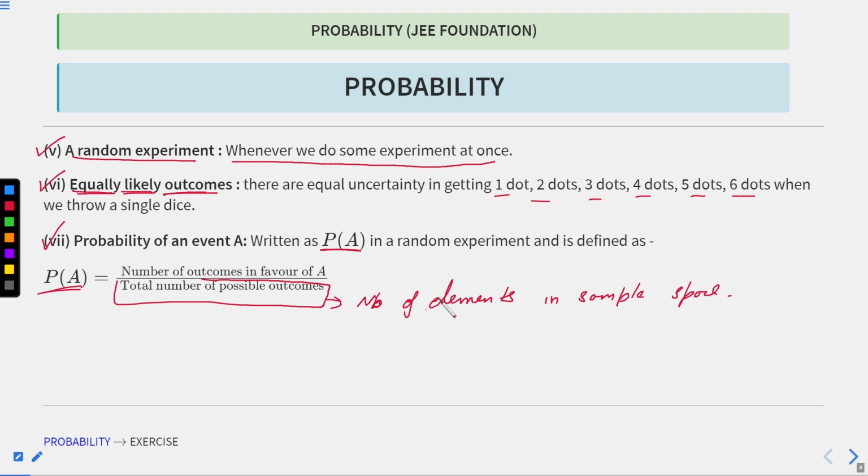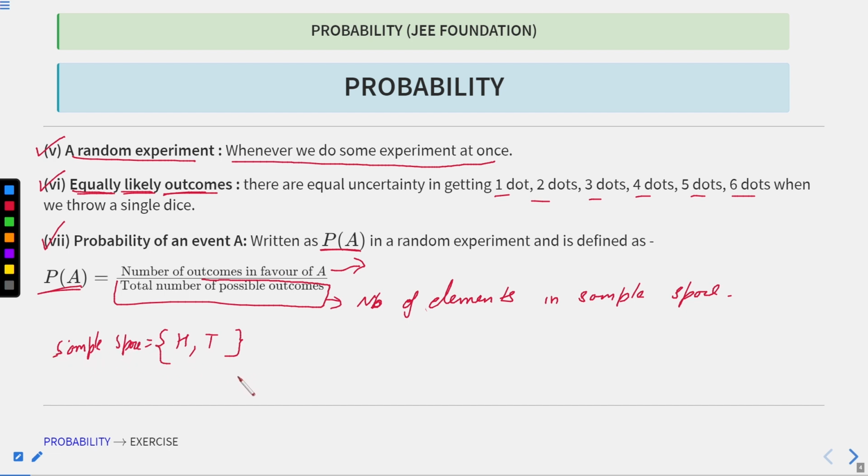I hope this is clear, and this means the number of outcomes in favor of A. That means if you see from an example, say tossing a coin, you will get either head or tail. So this is my sample space, which is equal to head or tail.